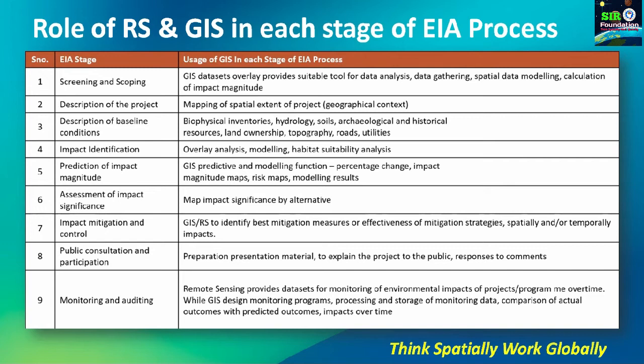We can do mapping of the spatial extent of the project, because we can do remote sensing or a remotely sensed survey of that particular site. In that way, there are certain GIS tools, GIS software, and GIS procedures which we can employ at each stage of the EIA process, which is mentioned over here.